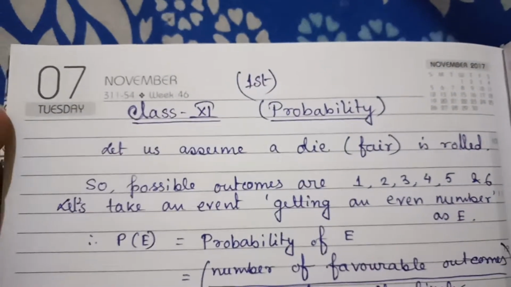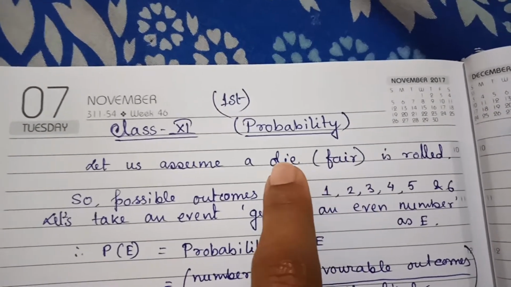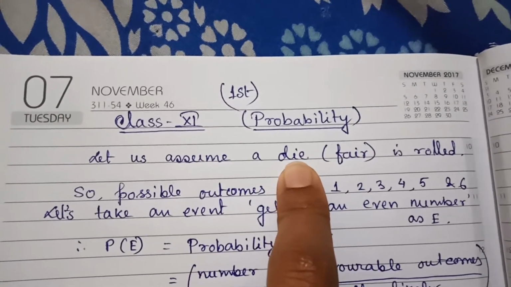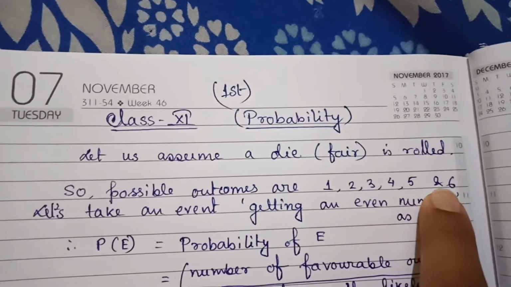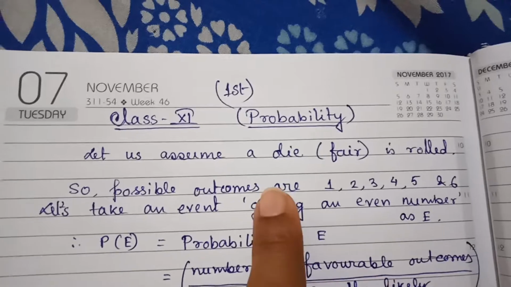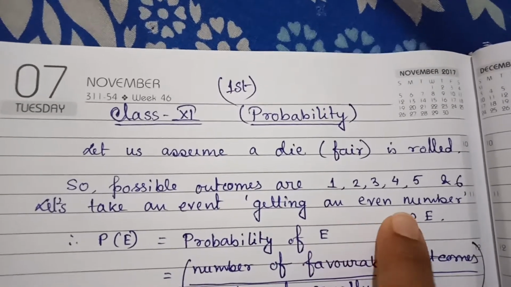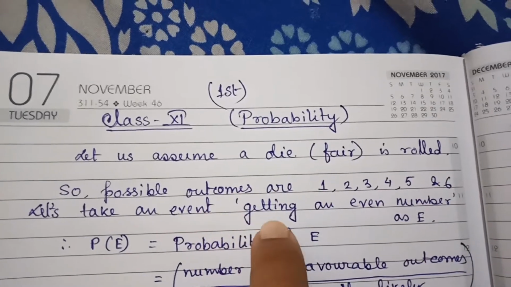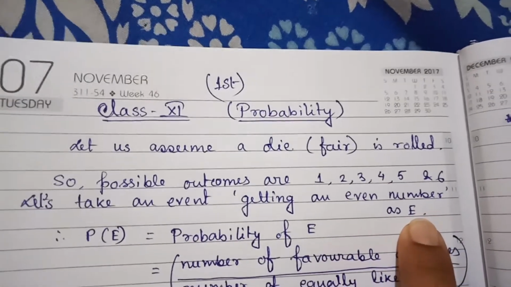So let us assume that a fair die is rolled. Obviously, for a die, the possible outcomes will be 1, 2, 3, 4, 5 and 6. If we take an event where we get an even number, we name it event E.